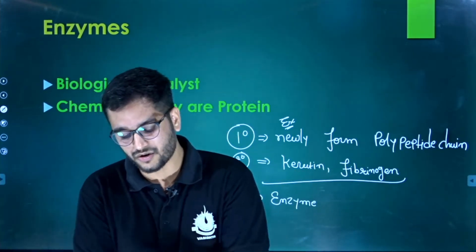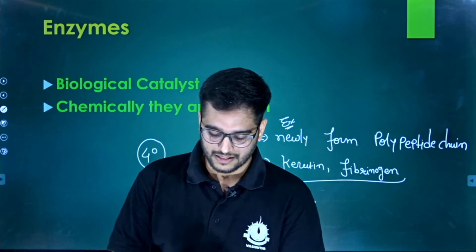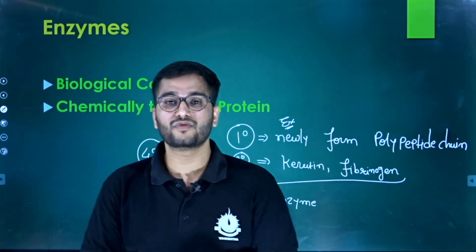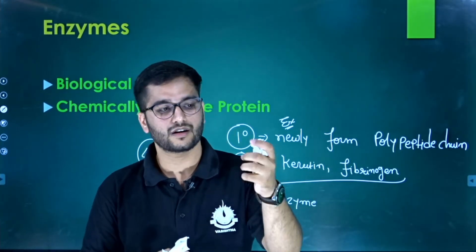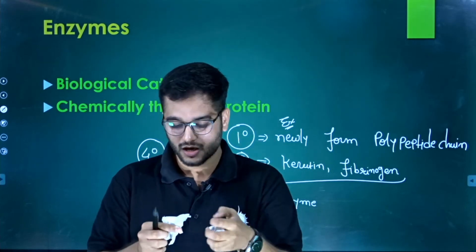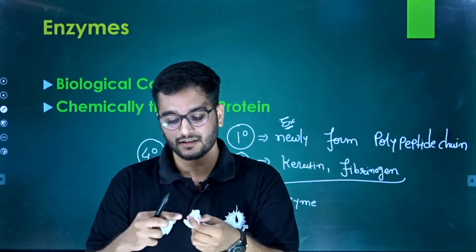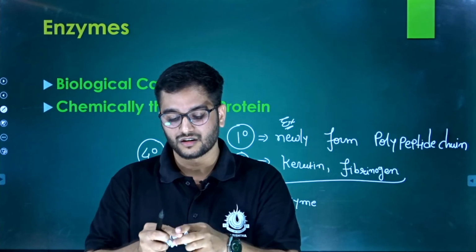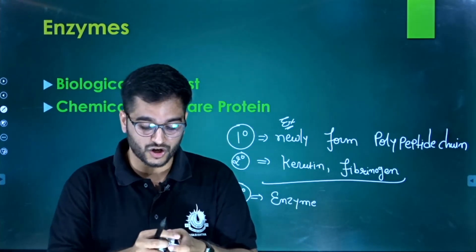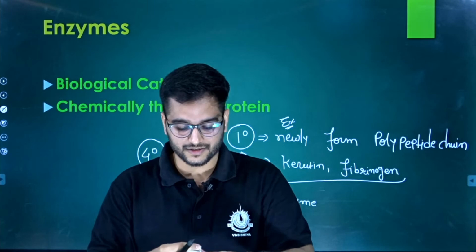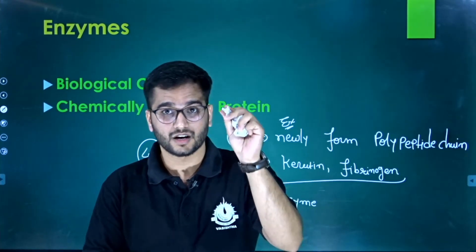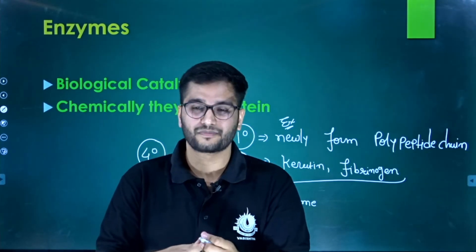So here you can see, let's say we have one tertiary protein here, we have a second tertiary protein over here. This is, you might say, another, and a fourth, right?